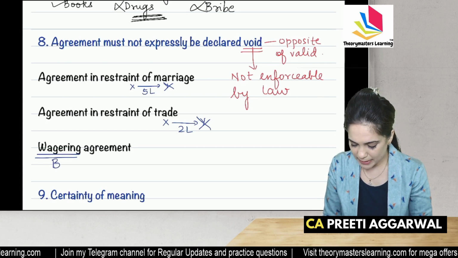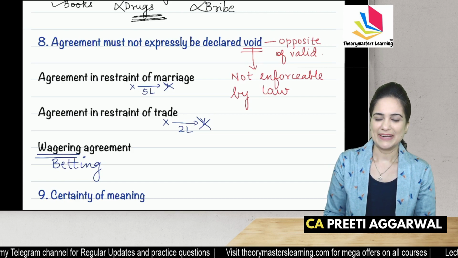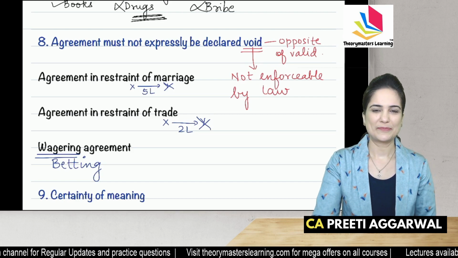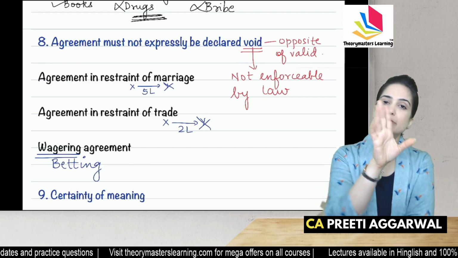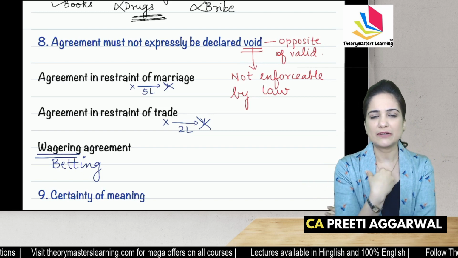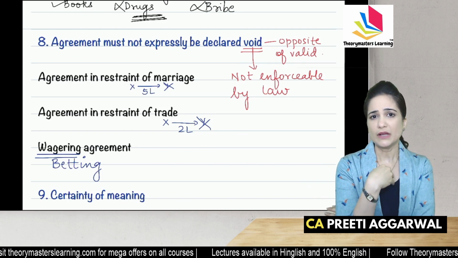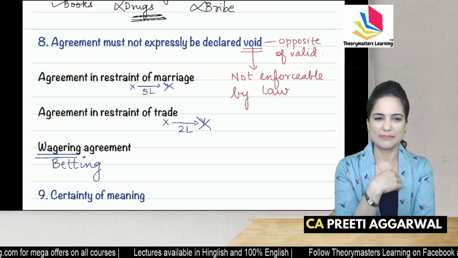Wagering. Wager means betting. Is betting allowed? You are entering into cricket betting. Whether India will win the match, tell me. 500 rupees, yes. India won the match. I won the bet. You're not paying money. Can I file a case against you? No. Betting is not valid.